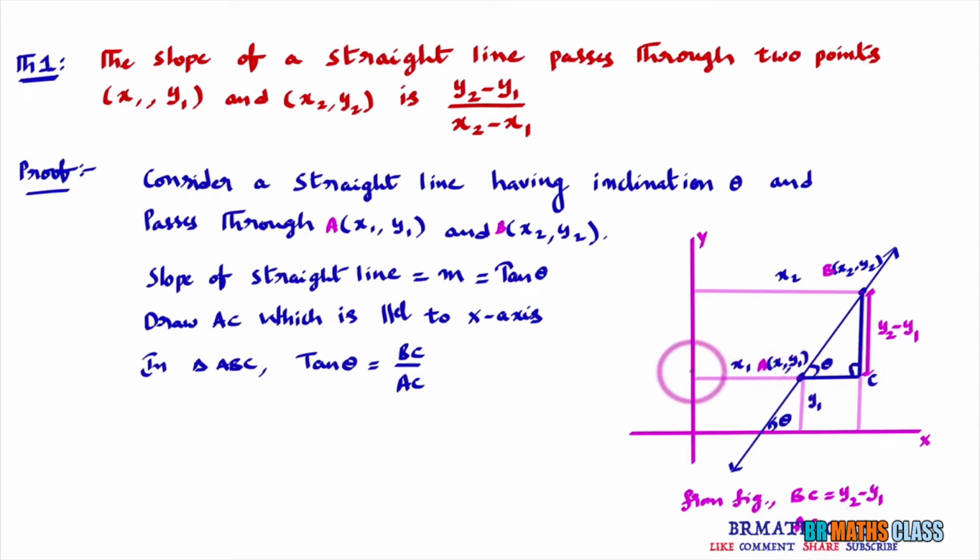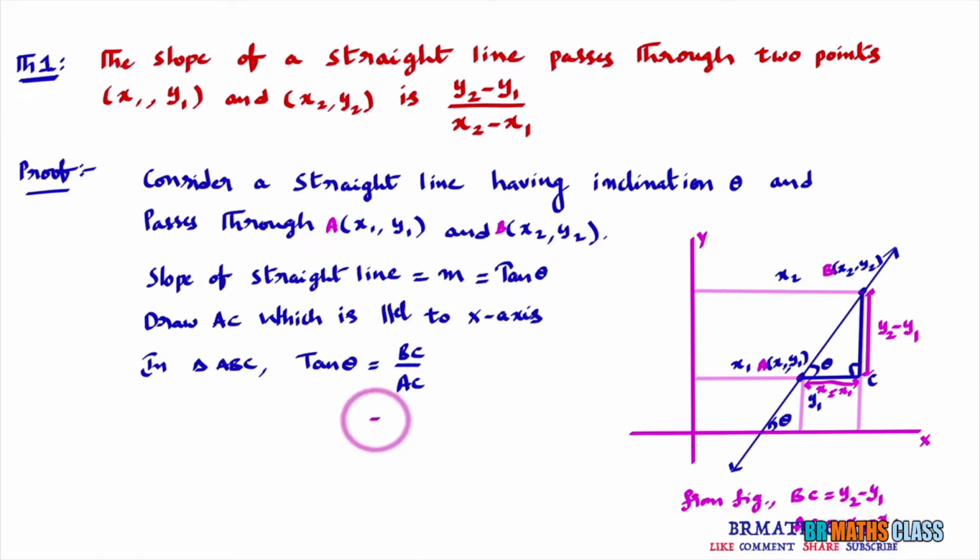Actually what is this length? This length is x1. This full length is what? This full length is x2. Here this full length is also x2. As this length is x2, this length is also x2, and this length is x1. As I need AC, AC means I want this part. What is AC? AC is x2 minus x1 from the diagram. So AC is x2 minus x1.